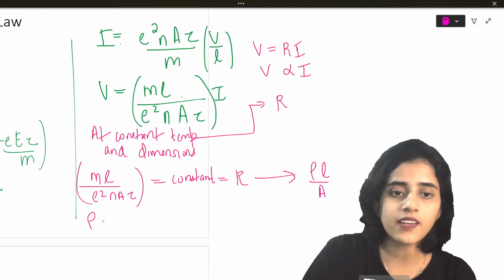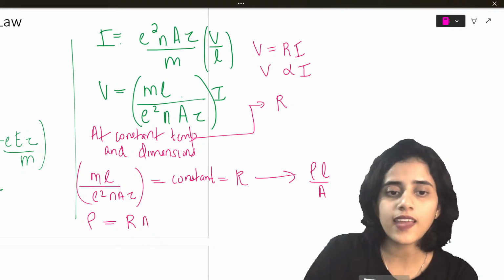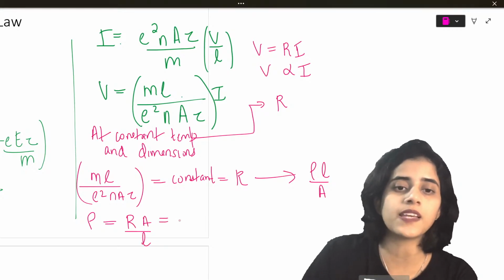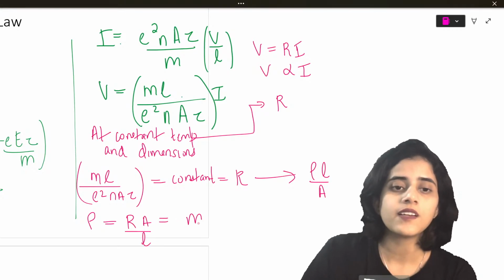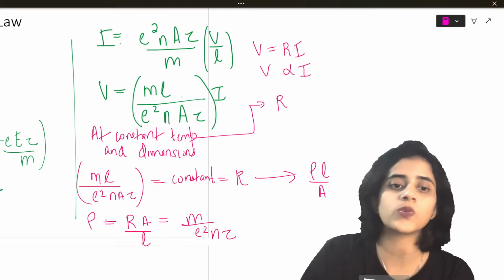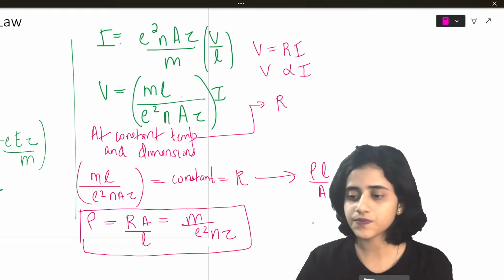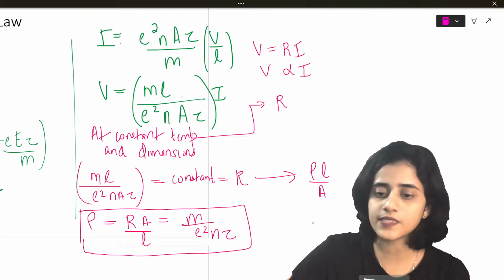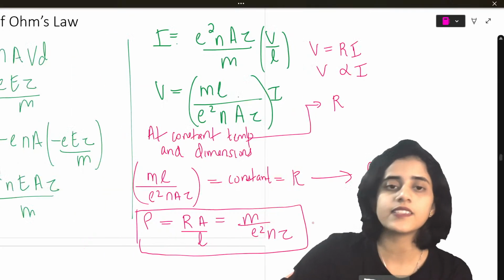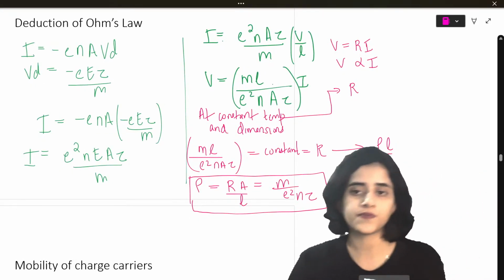So I can say rho is what? Rho is R A by L, which is basically m by e square n tau. So this is the deduction of Ohm's law.